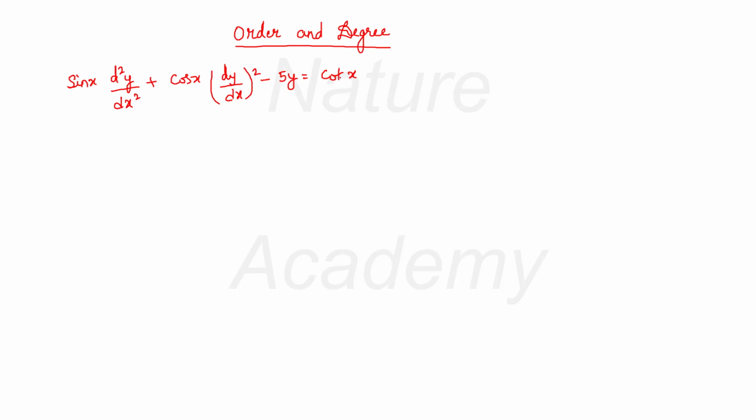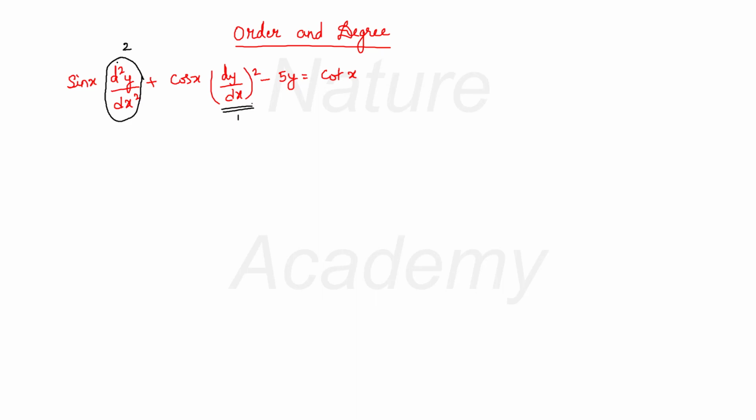Here you can see that the highest order derivative present in this differential equation is d square y by dx square. This is the highest order derivative. You have one more derivative in the equation, which is dy by dx, but the order for this is 1. But for the other derivative, which is d square y by dx square, the order for this is 2.